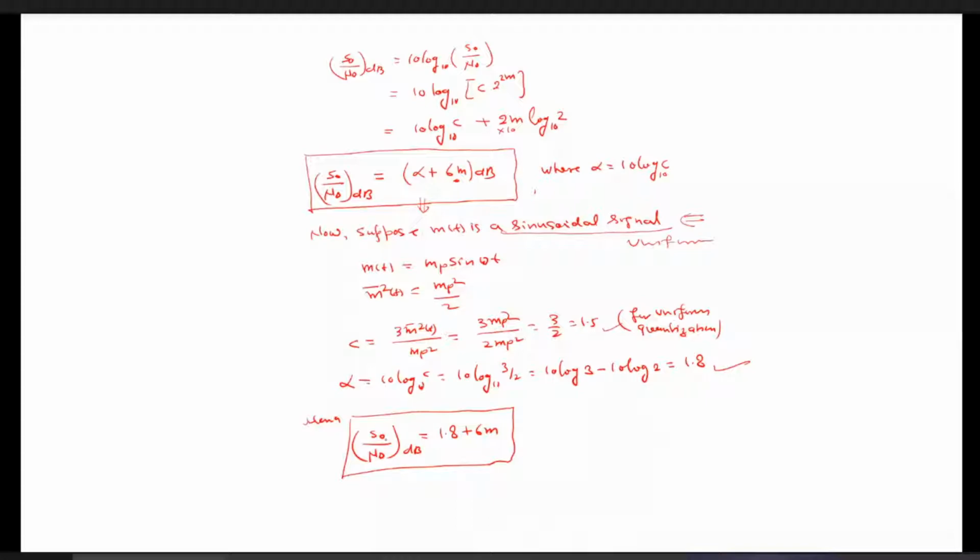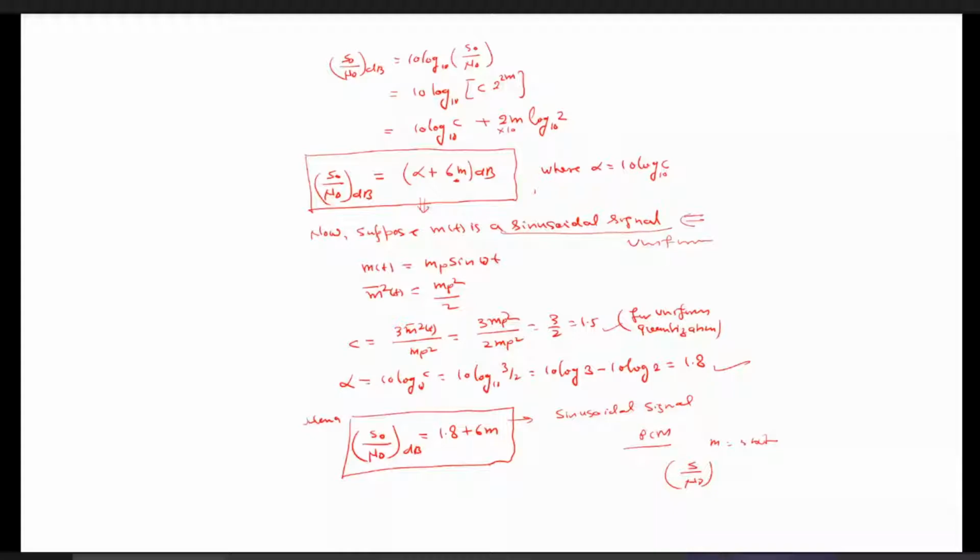Hence, we get the signal to noise ratio in a simpler form, specifically for the case of sinusoidal signals. This you must remember, and this equation is very important. Somebody used to ask in the viva examination also: suppose we use a PCM system which uses 3 bits, then what will be the signal to noise ratio for sinusoidal signals? If our message signal is sinusoidal, you simply put the value of 3 bits in place of m. It will be 6 times 3 is 18, 18 plus 1.8, that is 19.8. So you can calculate it just like this, specifically for the case of sinusoidal signals.